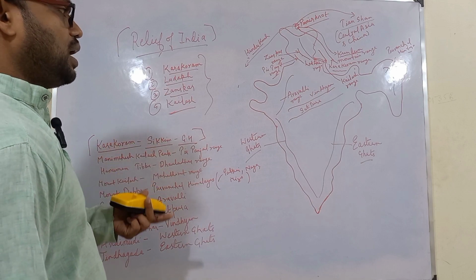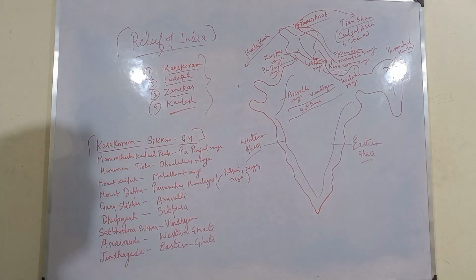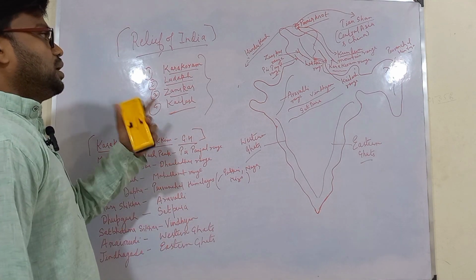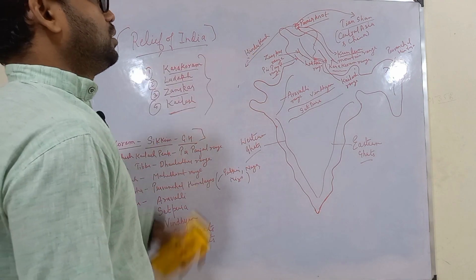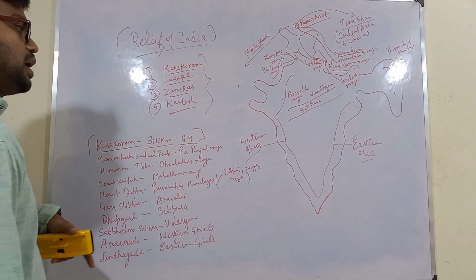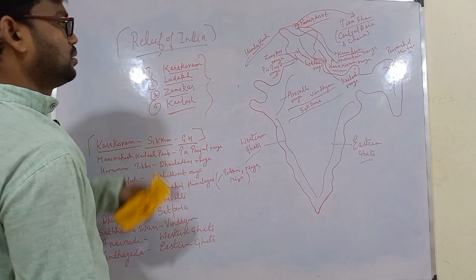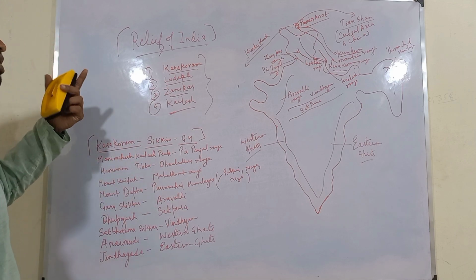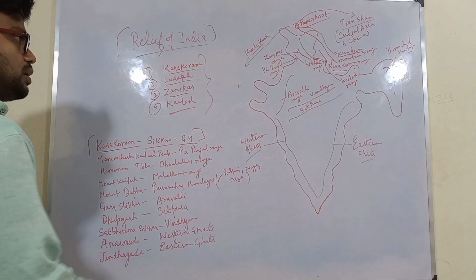And if you have been asked which is the highest mountain, and Himalayas are not mentioned, then you can name it as Mount K2, present in POK, Pakistan occupied Kashmir. That is also a part of Karakoram range or Trans Himalayas.